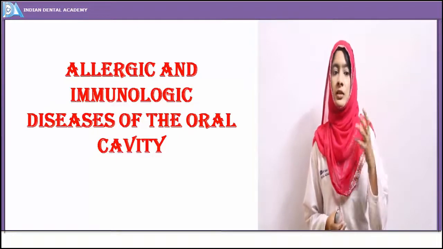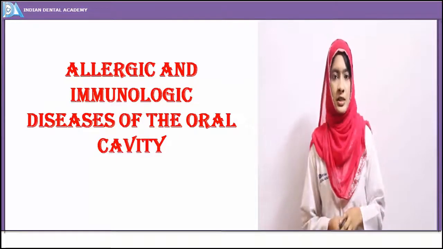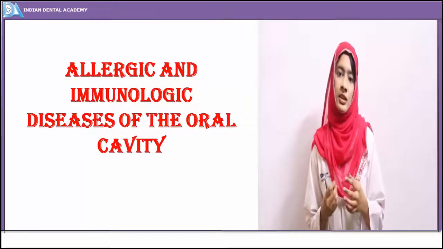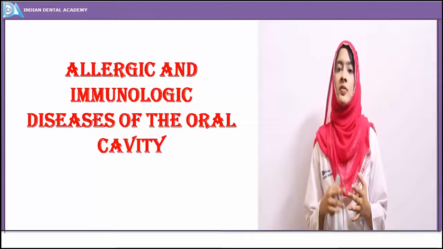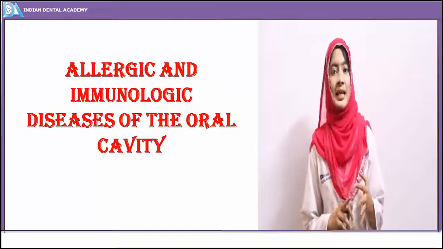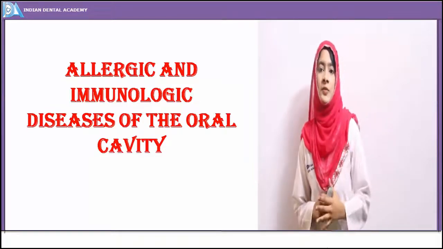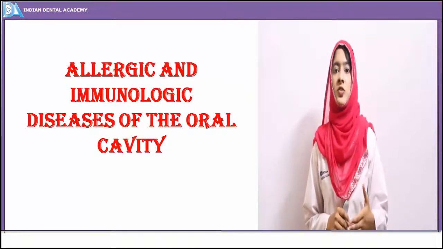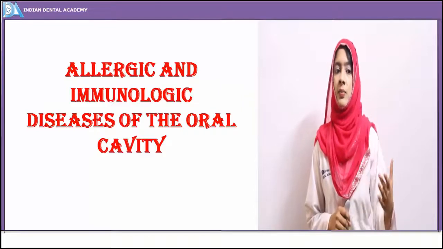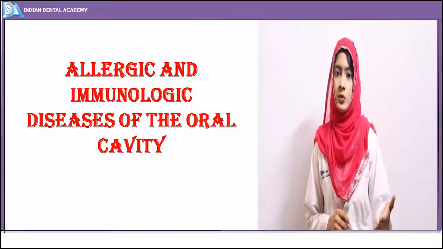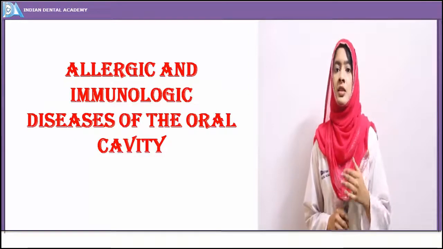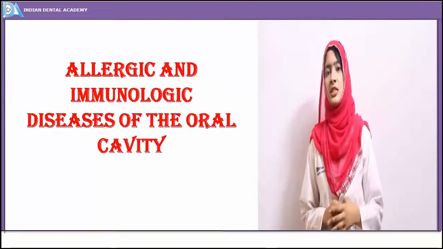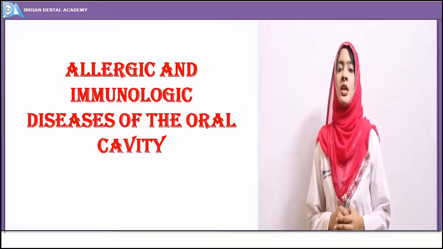It is seen when circulating antibodies are present in the serum and the effects are immediate, whatever side effects are there, they are just immediate. It is seen in cases of anaphylaxis, hay fever, and asthma. Whereas in the delayed type of hypersensitivity reaction, the side effects of the reaction are manifested after a few hours or few days on exposure to the specific material. Delayed hypersensitivity reaction is seen in cases of drug allergies.